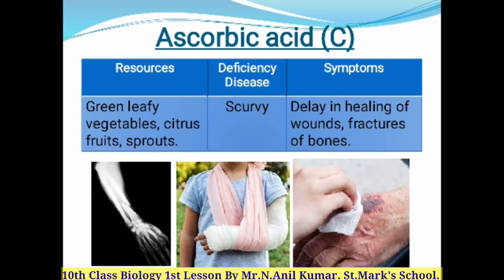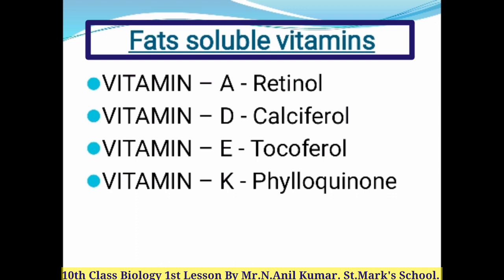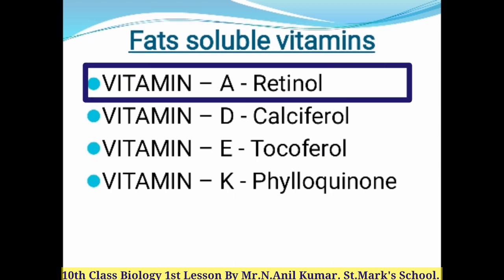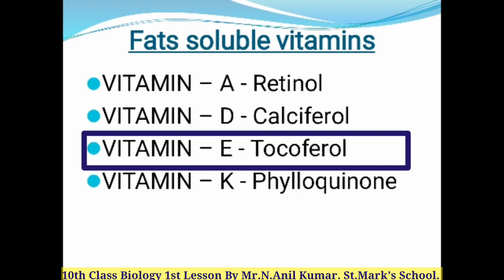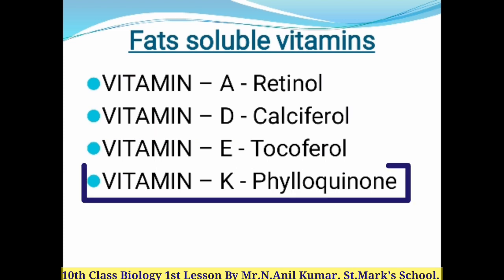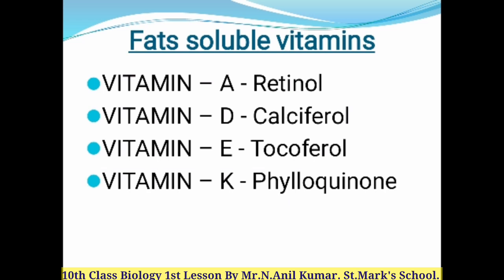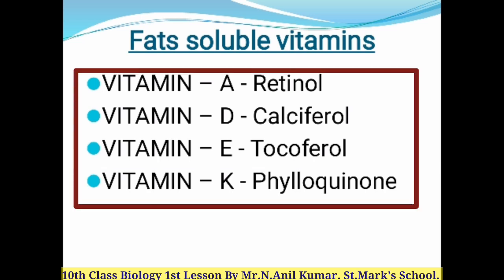Children, by this we have successfully completed all the 9 water soluble vitamins. Now we are going to read about our fat soluble vitamins. So children, here are the 4 fat soluble vitamins: vitamin A, which is otherwise called retinol, vitamin D, otherwise called calciferol, vitamin E, otherwise called tocopherol, and vitamin K, which is otherwise called phylloquinone. Now we are going to read about all the vitamins one by one.